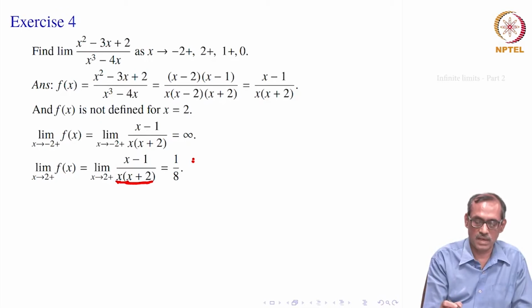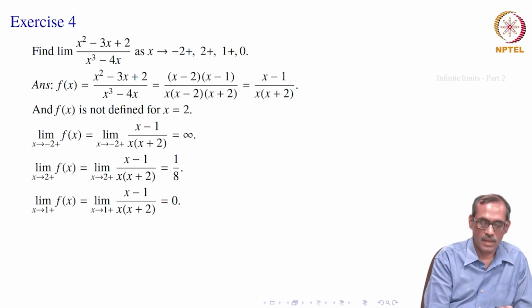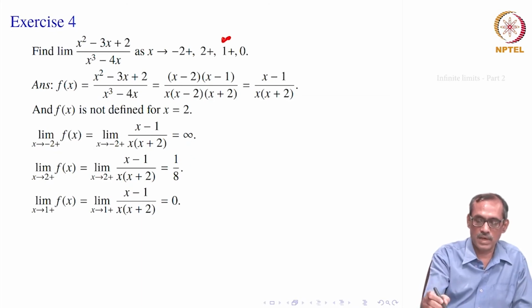So, that is not difficult, okay, because you take the limit separately. This limit is 2, this top limit is 1, this bottom limit is 4. So, 1 divided by 2 into 4, it is 1 by 8 using the algebra of limits. Okay, let us go to the third one.